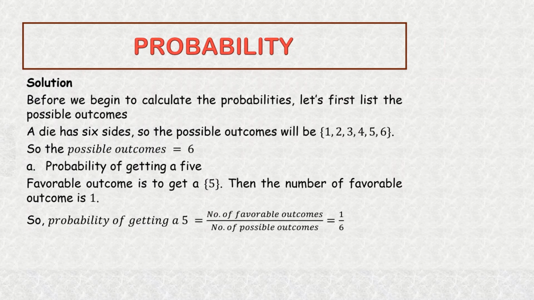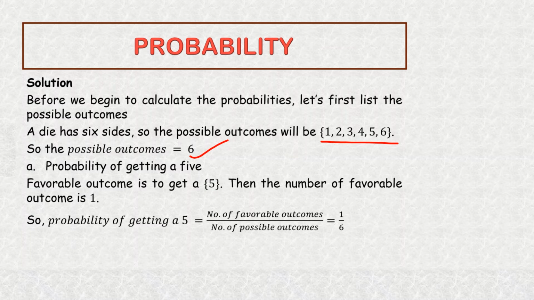Before we begin to calculate the probabilities, let's first list the possible outcomes. We know that a die has 6 sides. So the possible outcomes will be 1, 2, 3, 4, 5, and 6. So our total number of possible outcomes is 6. Now let's go on to solve.